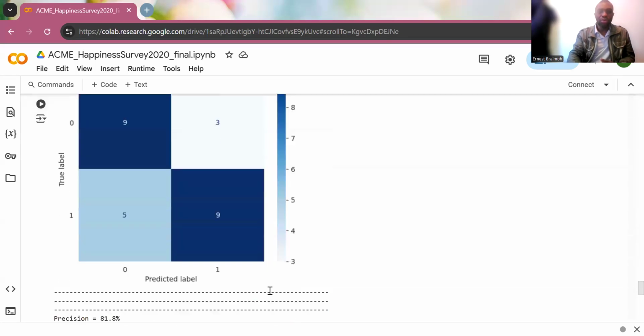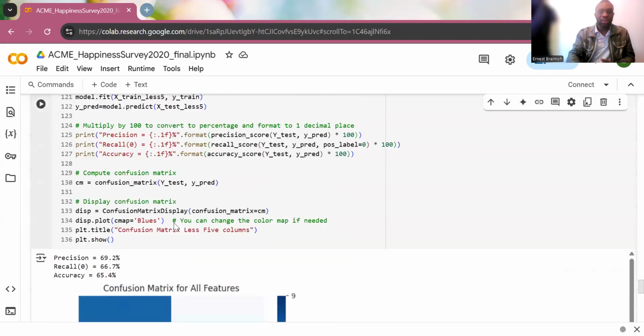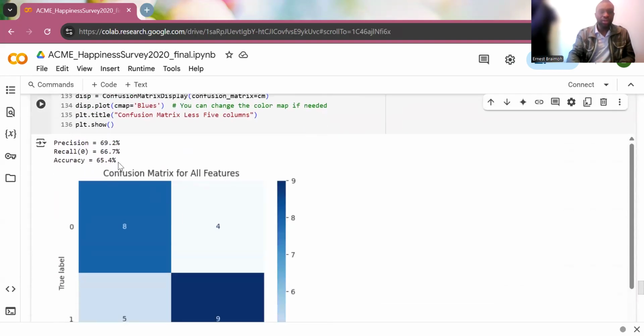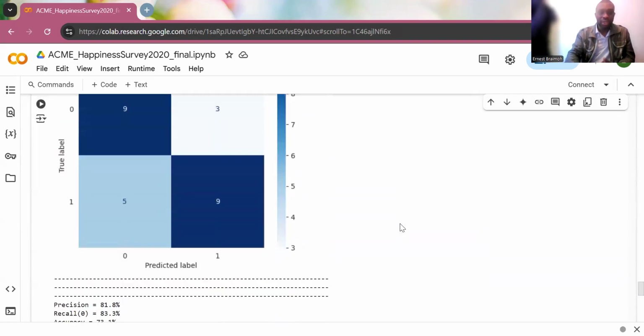This is the Python code. Okay, so this was the first result I got. It's the nearest centroid on the whole data set. And I started eliminating one after the other.